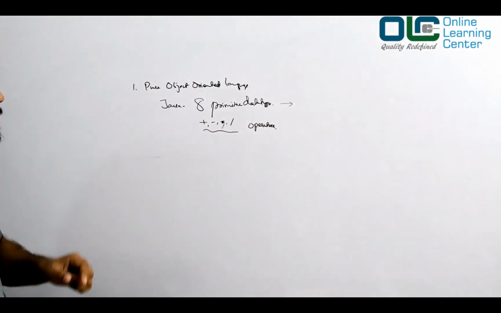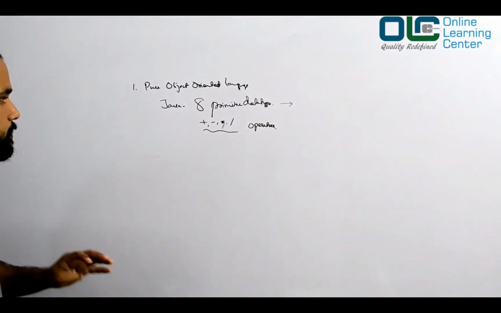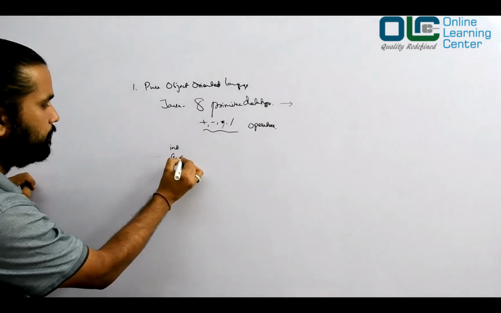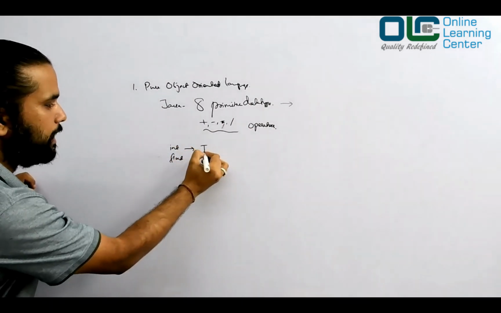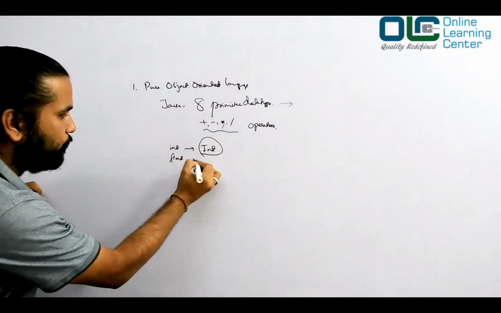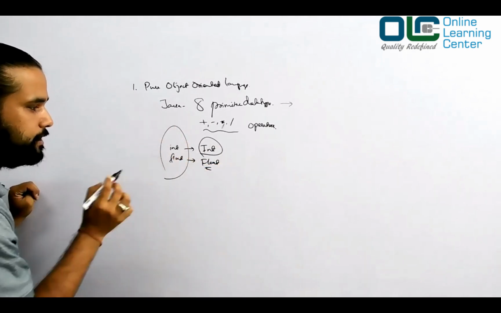Whereas Scala says, I want everything to be an object. In Scala there is no data type like integer or float. Instead, there is a class called Int. This is literally a class. And you have a class called Float. You do not have anything called a data type in Scala.